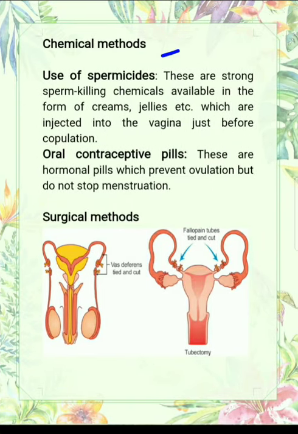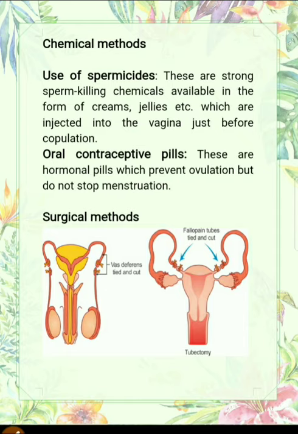Now we have to learn about chemical methods. In chemical methods we have two methods: use of spermicides, and the second one is oral contraceptive pills. Spermicides are strong sperm-killing chemicals available in the form of creams and jellies, which are inserted into the vagina just before copulation. So if sperms enter the vagina, they will be killed by the creams or jellies which are inserted.